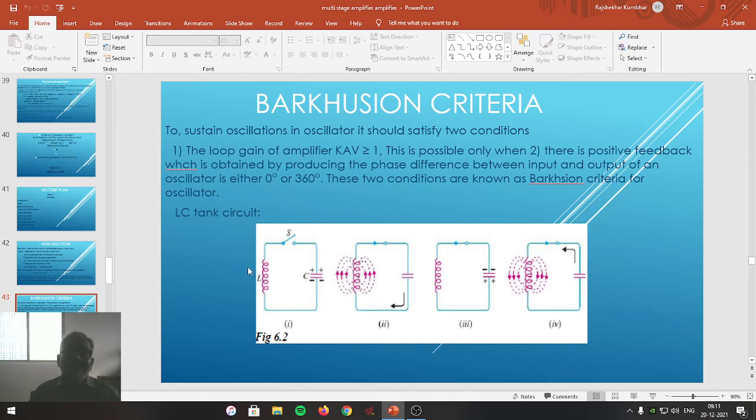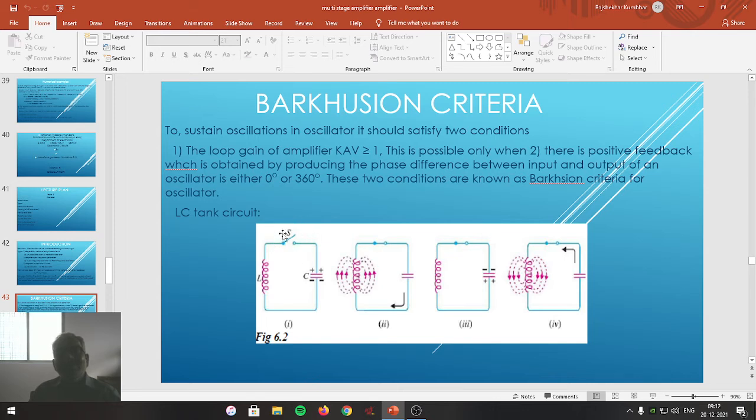Friends, this is the tank circuit which is represented here. In the tank circuit, the inductance L and capacitor C are connected in parallel. Here, if you look, we can say the capacitor is already charged with positive charges on the upper side, negative charges on the lower side. In between them, there is a switch S connected.